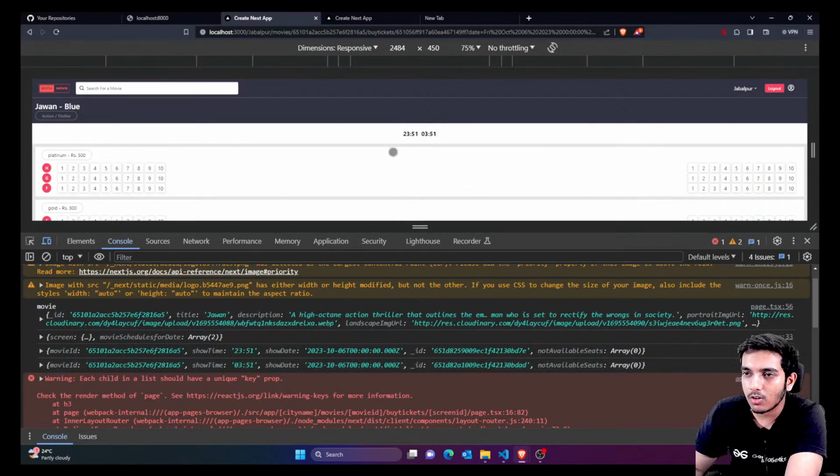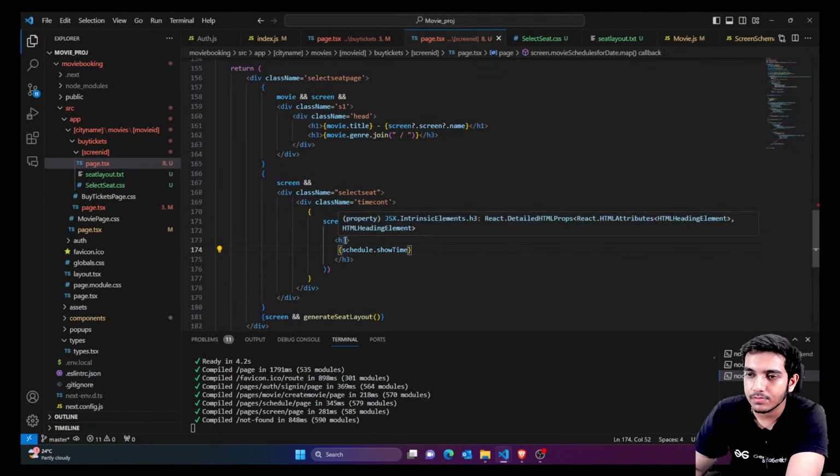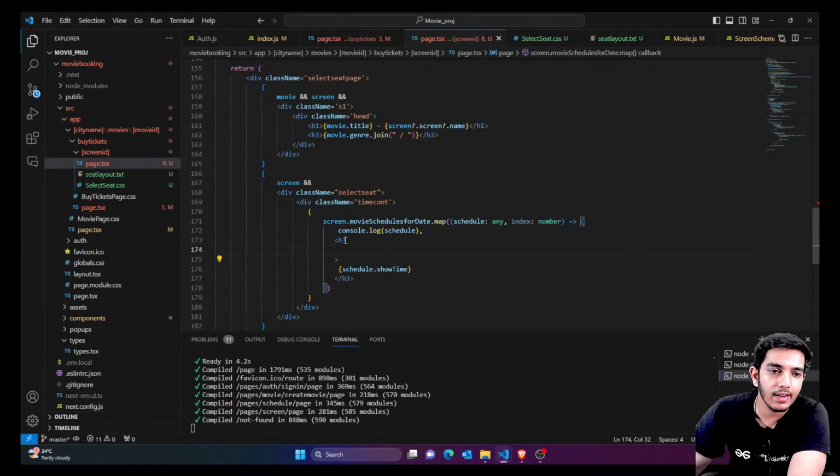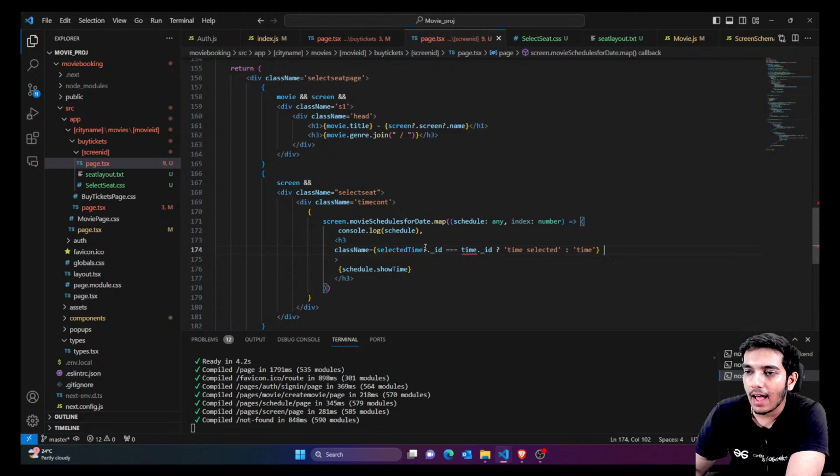All right. So yes, now time is visible. Now I'm just gonna say whatever is the default selected time, just highlight that. If you click on this time, it would be highlighted. So in this h3 we had a style. We created a style named time selected or not selected. So I'm just gonna say that if my selected time object has this ID of my schedule ID, I think I have given the wrong spelling. Right. I'm saying whatever is my schedule object, extract the ID from it and compare it with the selected time. So this was the 0th object.